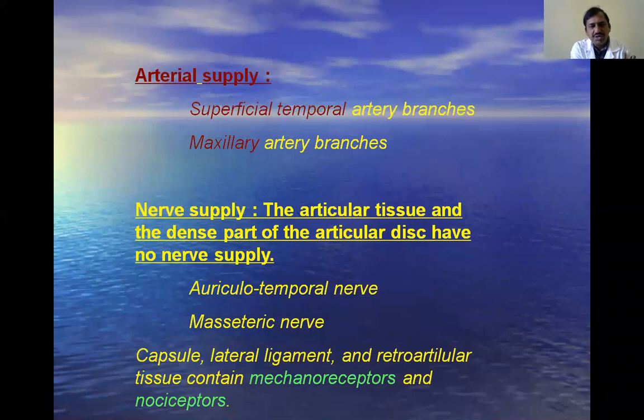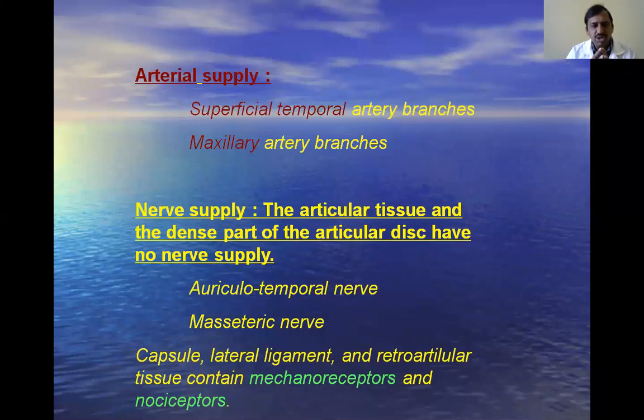Next, coming to the arterial supply. What are the blood vessels which are supplying the temporomandibular joint? That is superficial temporal artery branches and maxillary artery branches. Superficial temporal artery and maxillary artery branches are supplying the temporomandibular joint. And it also receives small branches from the blood vessels which are supplying the lateral pterygoid muscle. Those vessels are also giving small branches to the temporomandibular joint.